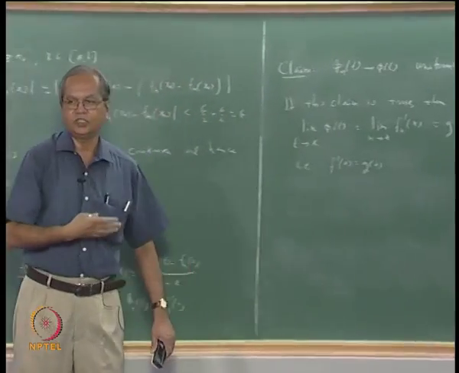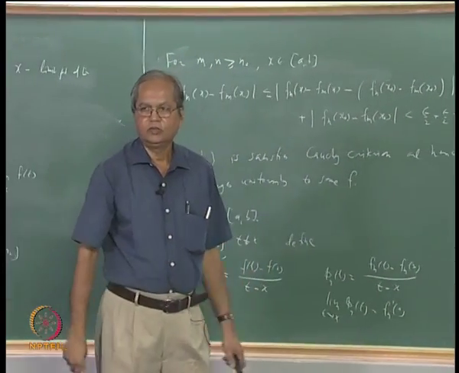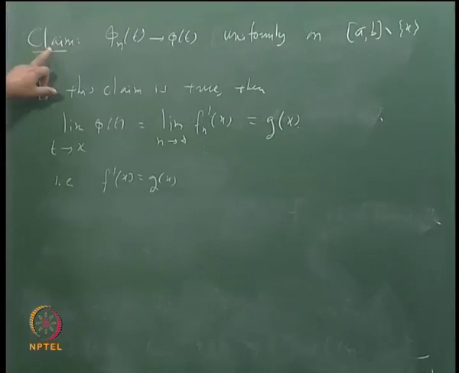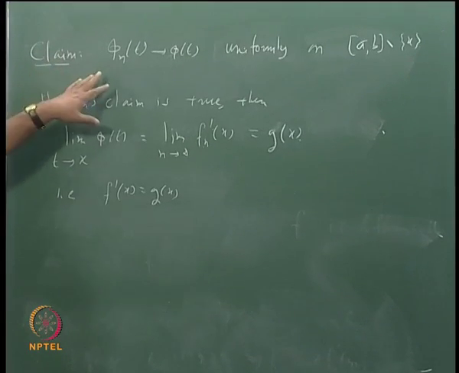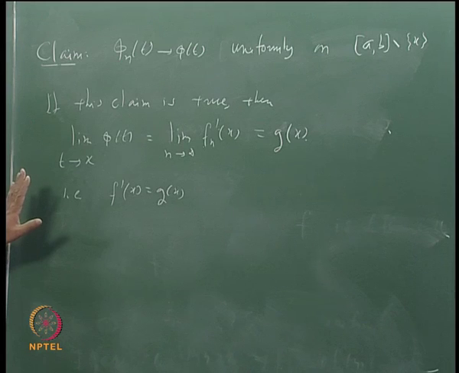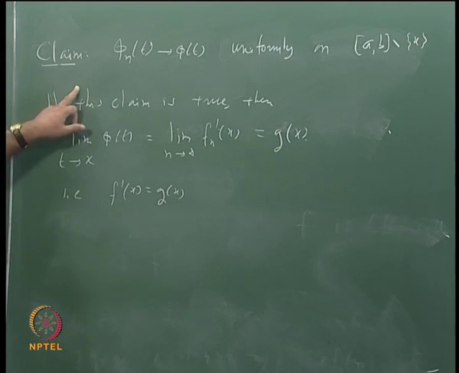Okay. So what remains now? What remains is to prove this claim. We assume that if this claim is proved, then whatever we wanted would be proved. Once the claim is proved, the proof of the theorem is over. Now what is involved here?